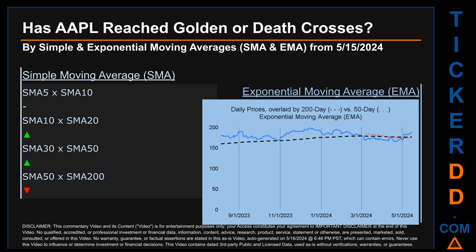For simple moving average, by comparing 50 to 200 days, we found a bearish death cross signal because the 50-day SMA crossed below the 200-day. Continuing with SMA, we looked across the 5 to 10, the 10 to 20, and the 30 to 50-day ranges to see if golden and death crosses had been reached. We found a golden cross signal for the 10 to 20 and the 30 to 50. We could not find either a golden cross or a death cross signal for the 5 to 10.